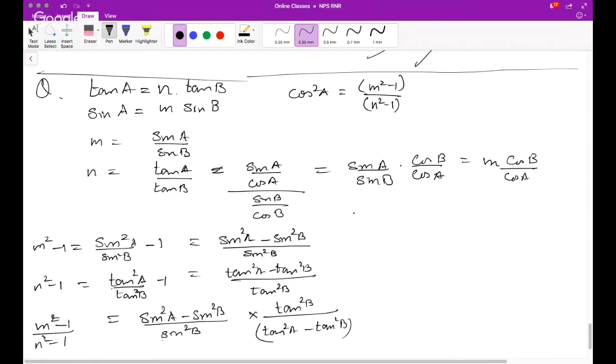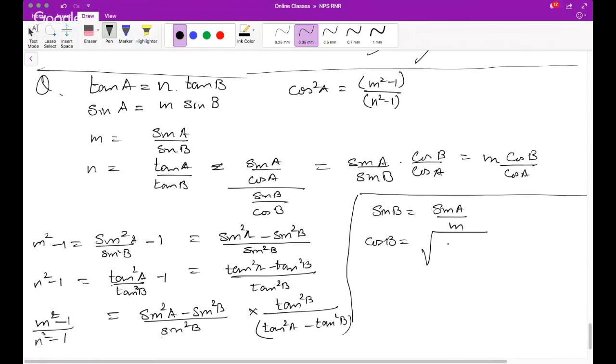What you can do is eliminate B directly. How? Let's say sine B is equal to sine A by m. So cos B will be nothing but under root 1 minus sine square A by m square, right?